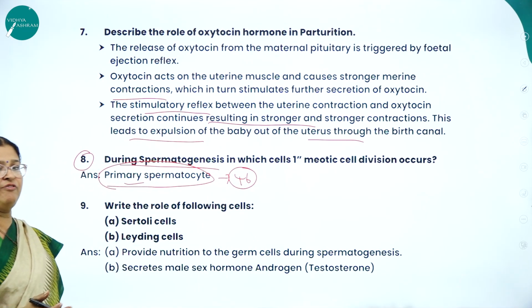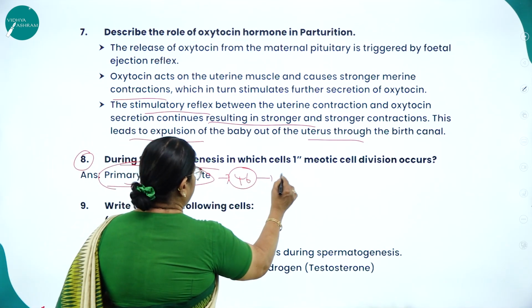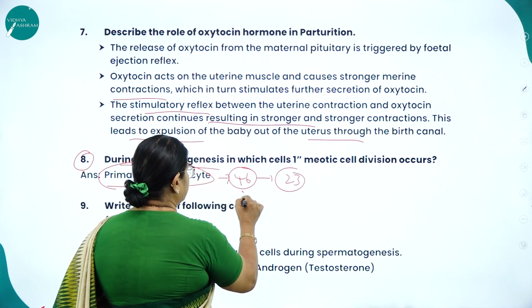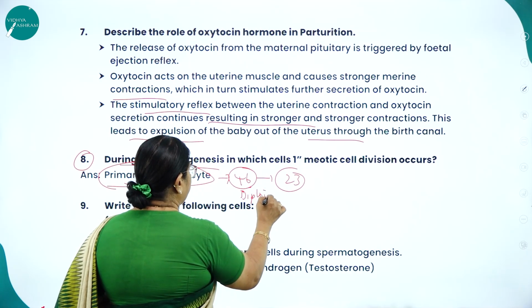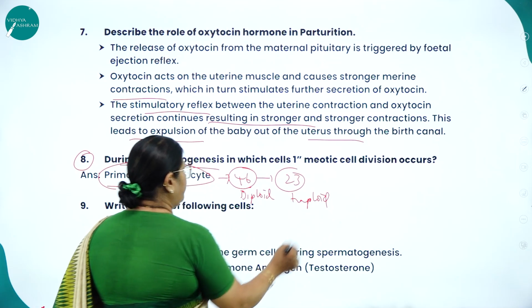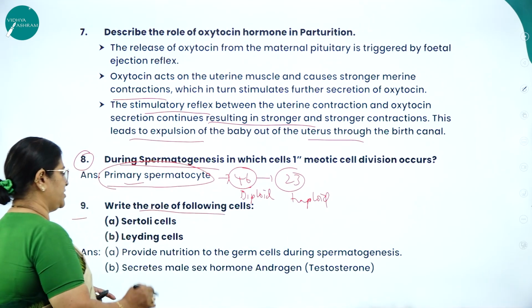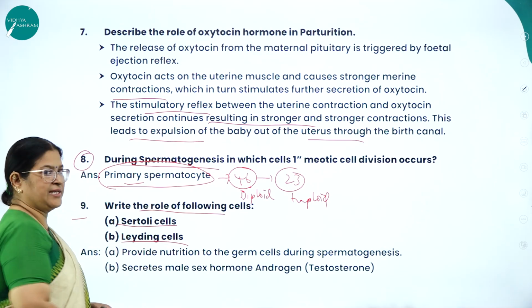But at the time of formation of secondary spermatocyte, it is reduced to 23. As we know that it is haploid. This is diploid. So primary spermatocyte is diploid. Here it is haploid. Haploid means what? Half of the number.